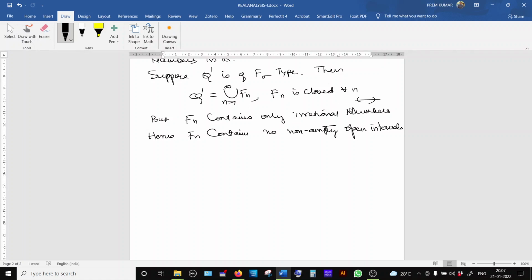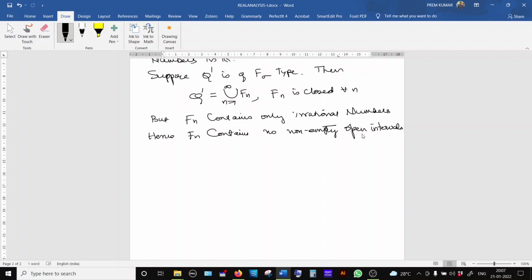Each fn contains only irrational numbers, so in between them there will be rational numbers. So there cannot be any open interval fully containing only irrational numbers. That's why each fn contains no non-empty open intervals which are fully irrational numbers.